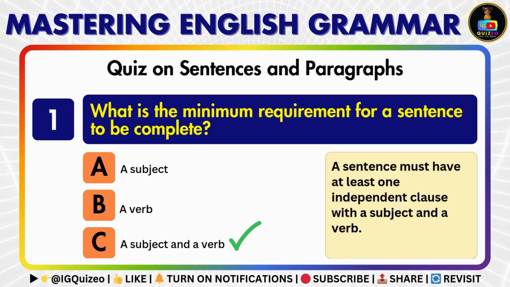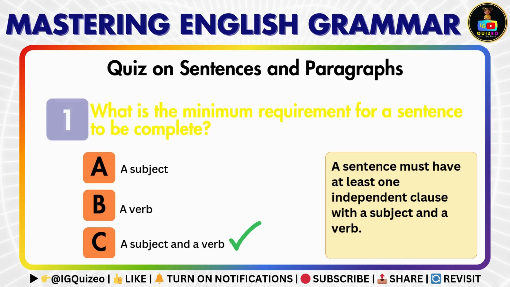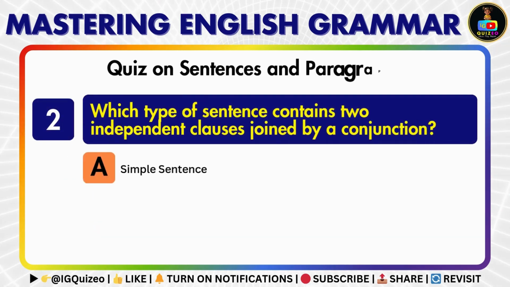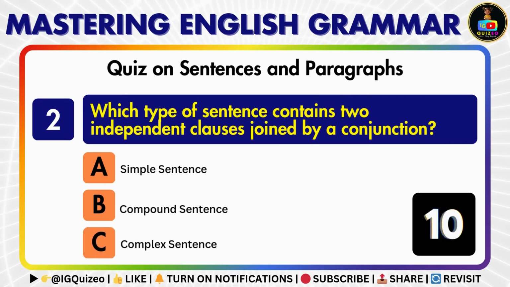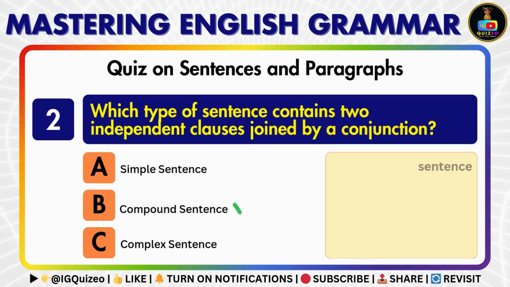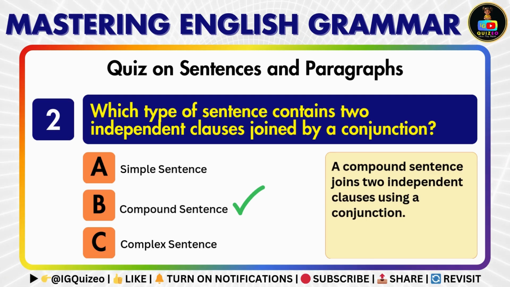A sentence must have at least one independent clause with a subject and a verb. A compound sentence joins two independent clauses using a conjunction.